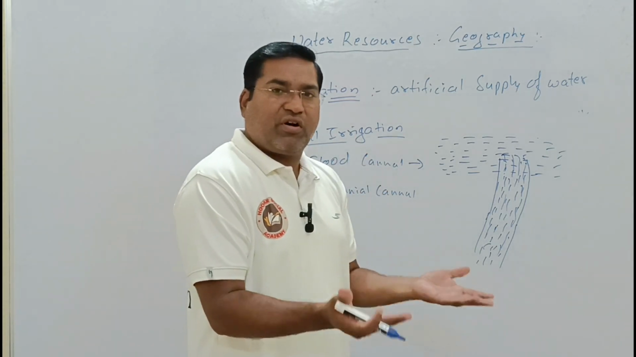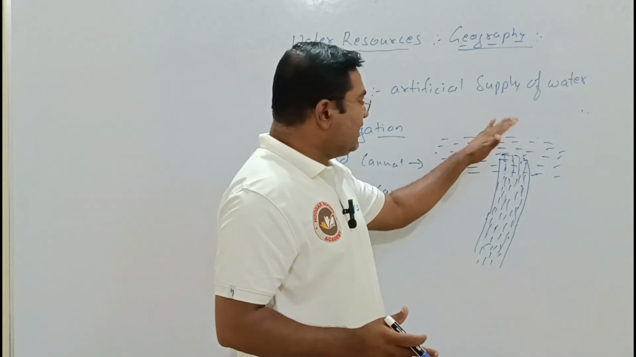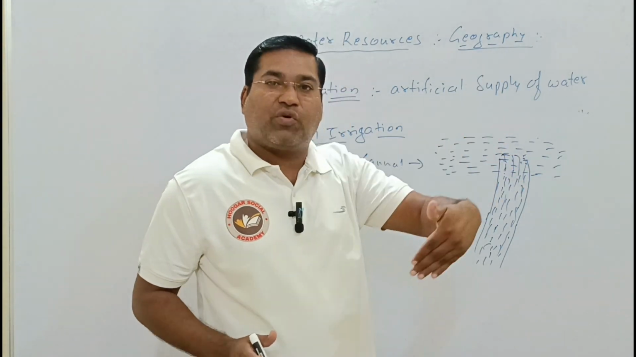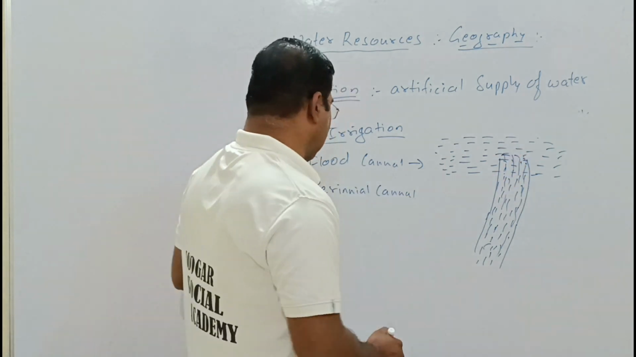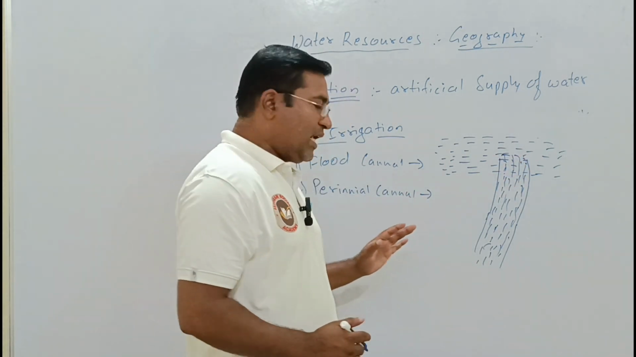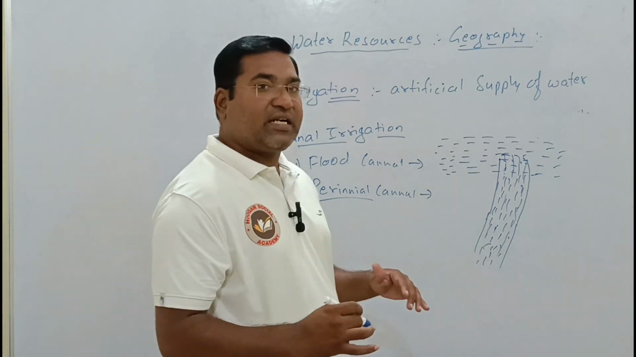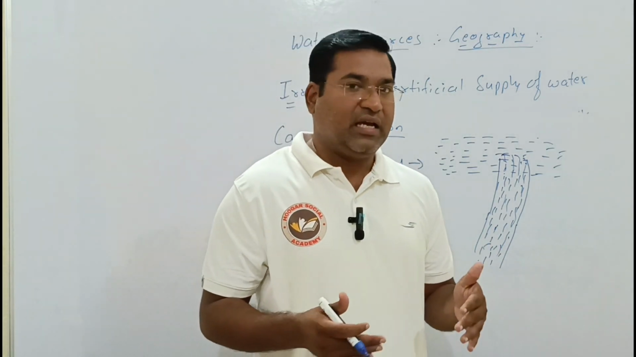Whenever there is heavy rainfall, the flood rises, there is a rise of the water level, and in such cases the water easily flows in the direction we have given. So this is a flood canal. Another one is the perennial canal. The word perennial itself says 12 months, 24 hours. It is continuous.